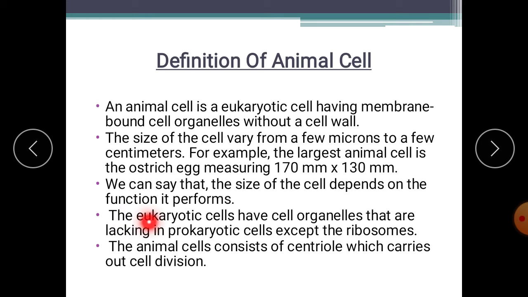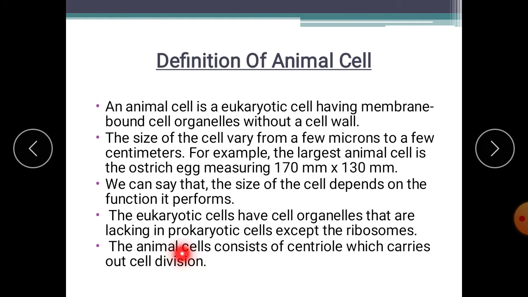The eukaryotic cells have cell organelles that are lacking in prokaryotic cells, except the ribosomes. Only ribosomes are present in prokaryotic cells, not other cell organelles. Ribosomes are not membrane bound cell organelles. Ribosomes are essential for the synthesis of proteins. Therefore, prokaryotes also have the capacity to synthesize proteins for their survival.